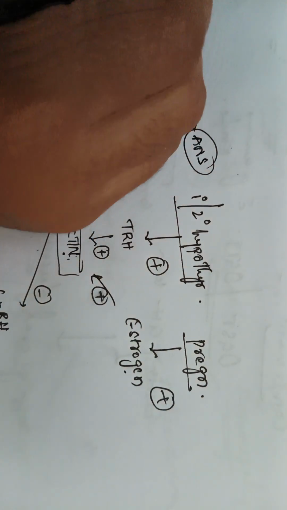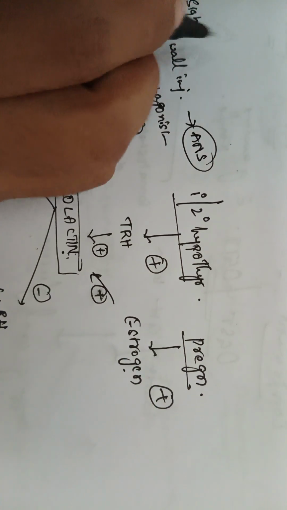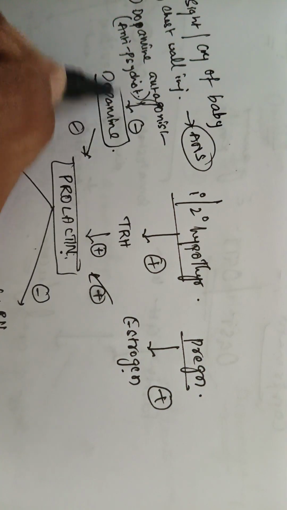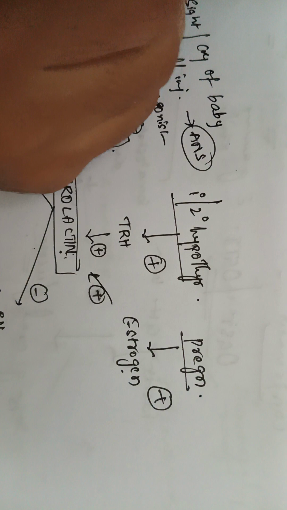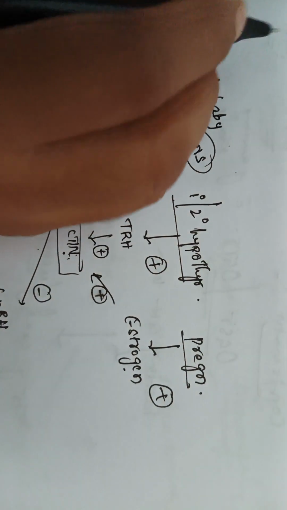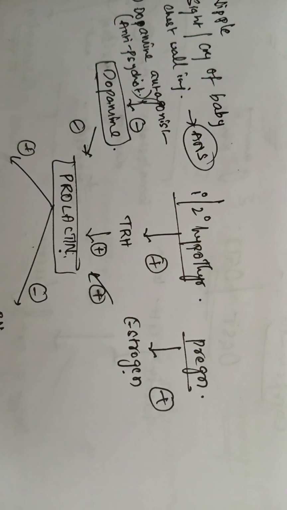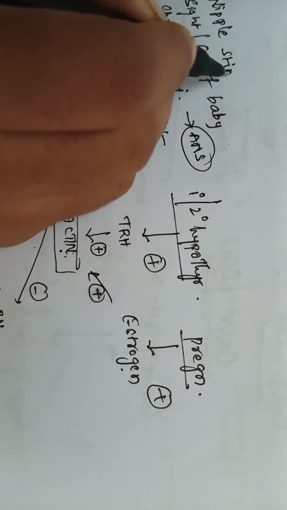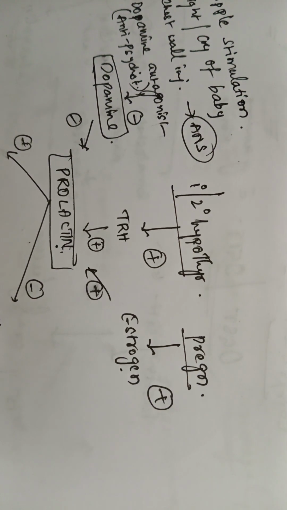Next, mothers. In mothers, when the mother sees the sight or hears the cry of the baby, it causes inhibition of dopamine. Therefore, dopamine is inhibited and prolactin is increased. Okay. And one more thing is nipple stimulation. When the baby sucks the mother's nipple, on stimulation of the nipple, there is inhibition of dopamine that leads to an increase in the prolactin levels. Nipple stimulation. Okay, fine.